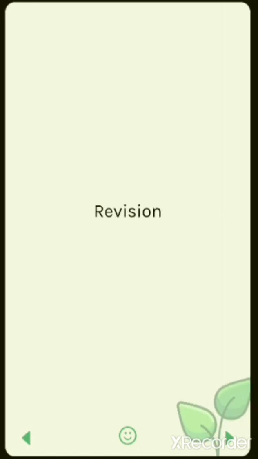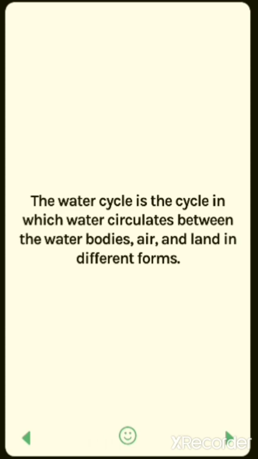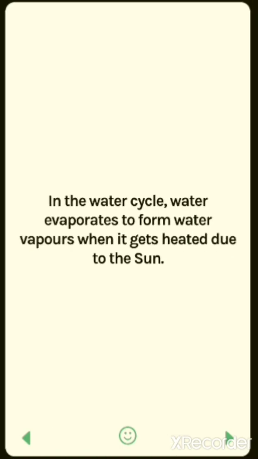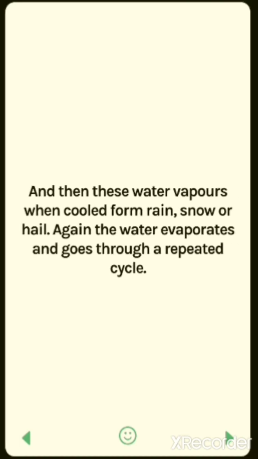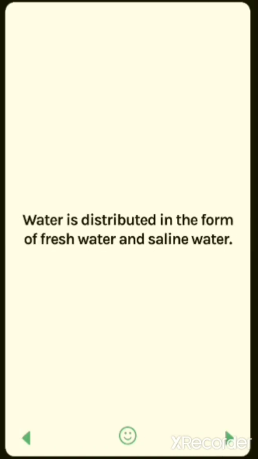So students, let's revise the points which we saw in the introduction of the lesson. The water cycle is a cycle in which water circulates between the water bodies, air and land in different forms. In the water cycle, water evaporates to form water vapors when it gets heated by the sun, and then these water vapors when cooled form rain, snow or hail. Again the water evaporates and goes through a repeated cycle.